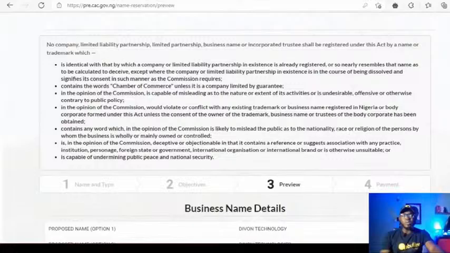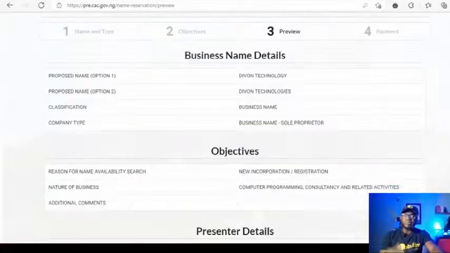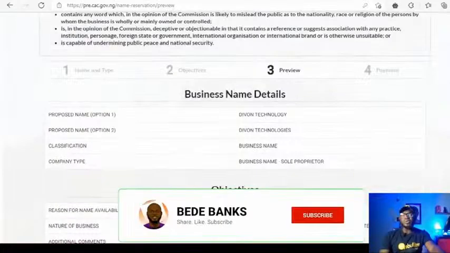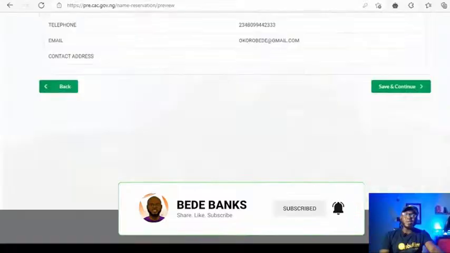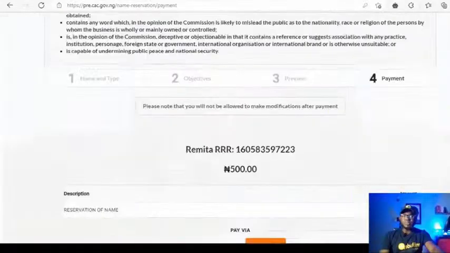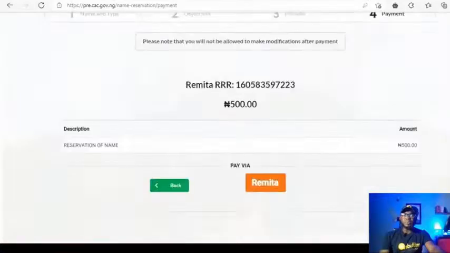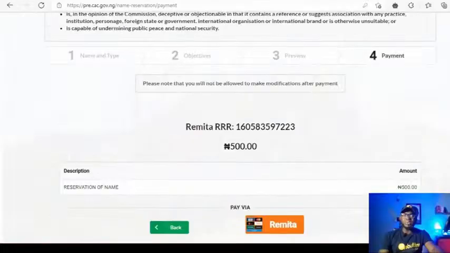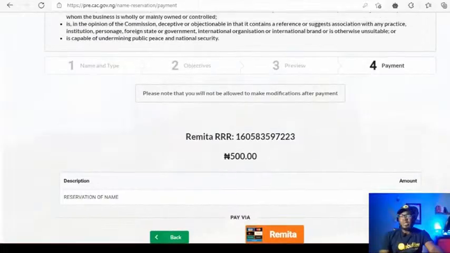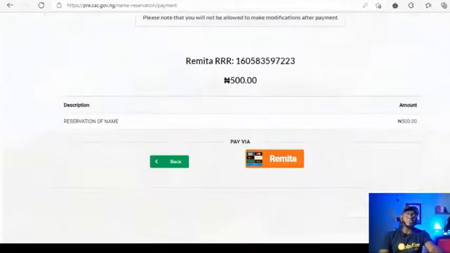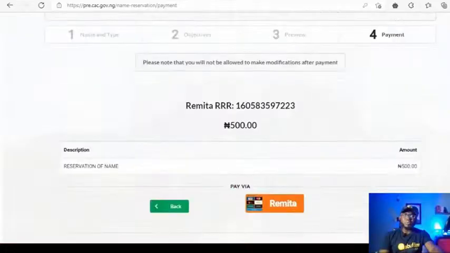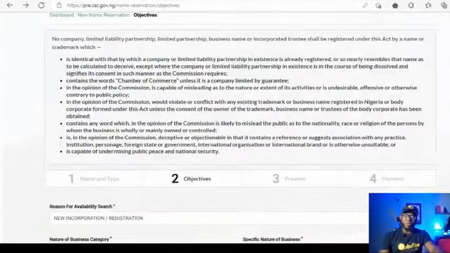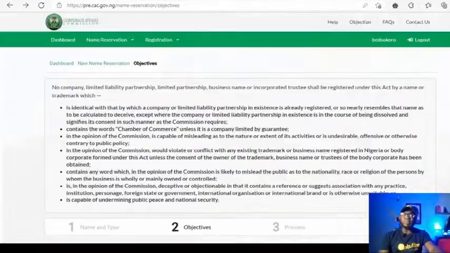It goes to the third one, where you preview all of the things you've entered. Devon Technologies, all this. So if you're sure that everything you have here is okay, all you need to do is save and continue. Right here you will be required to make the payment of 500 naira through Remita. It's non-refundable. So please note, you will not be allowed to make modification after payment. So if you want to make modification at this point, go back and make your modification. Make your changes before you proceed to make payment. All right, so that's it.